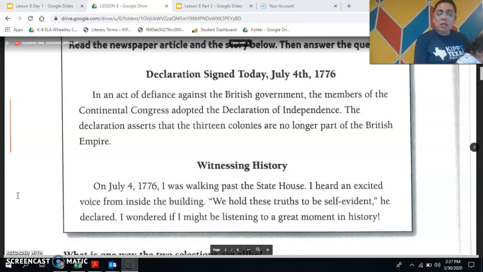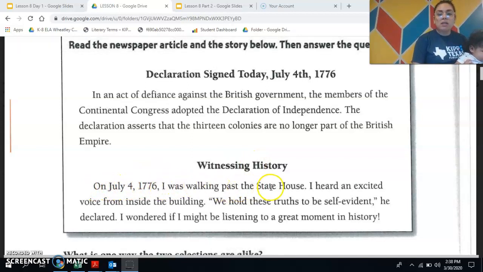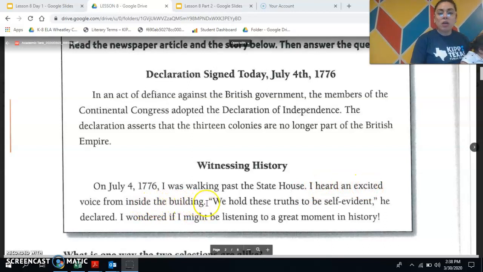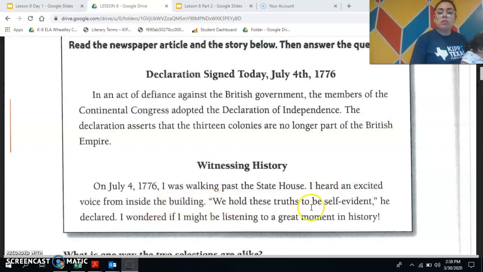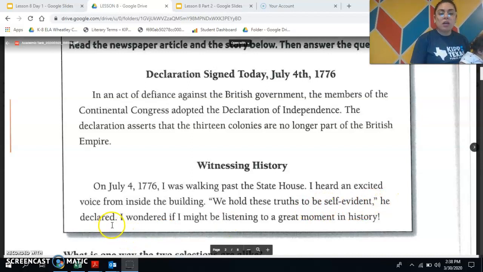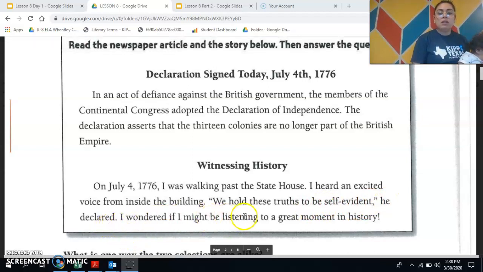The second passage just says, witnessing history. On July 4th, 1776, I was walking past the State House. I heard an excited voice from the inside of the building. We hold these truths to be self-evident, he declared. I wonder if I might be listening to a great moment in history.